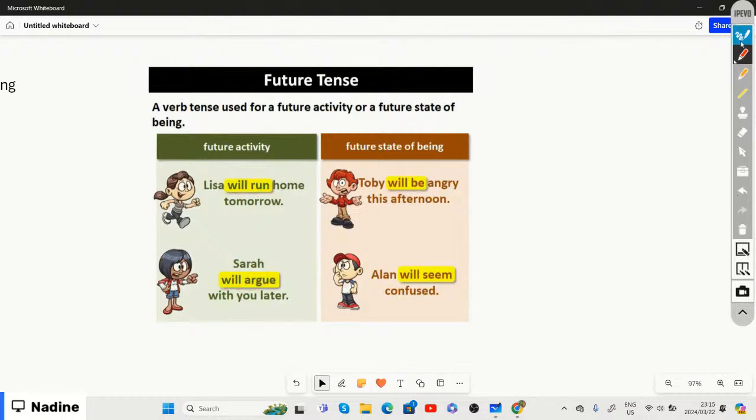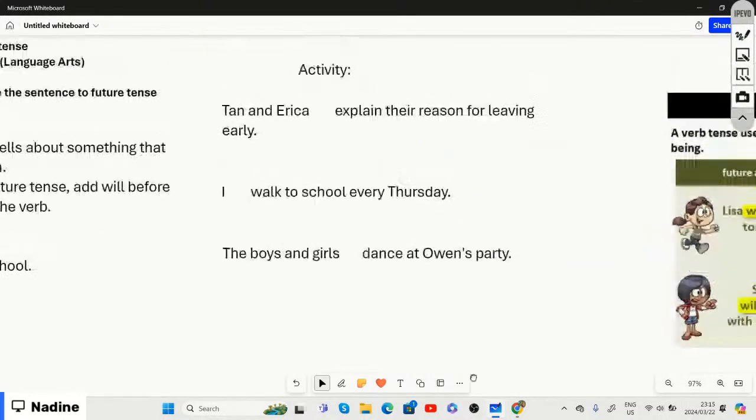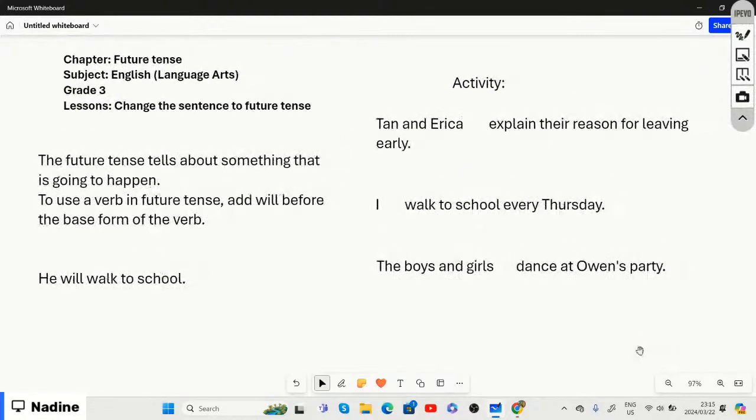All right, so now we're going to do an activity on aplusstudents.ca. It says that we need to add will before the base form of the verb. So it says, Tan and Erica explain their reason for leaving early. We need to change that sentence into the future tense.